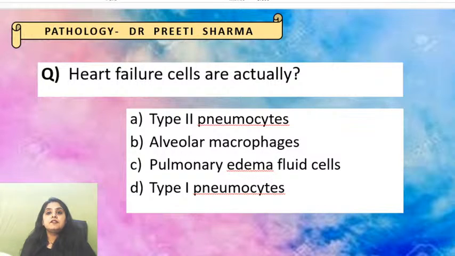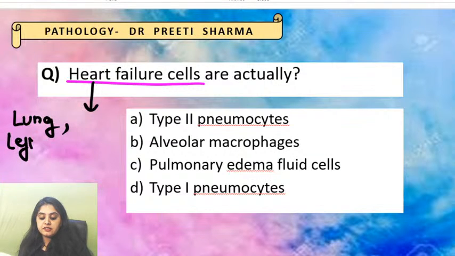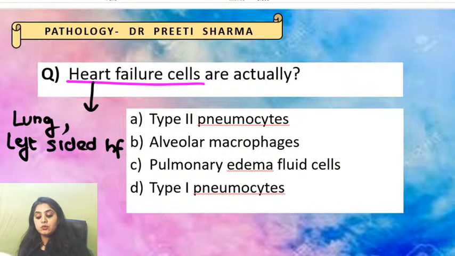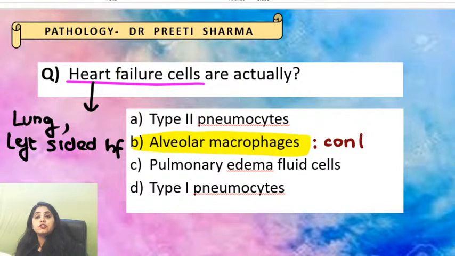It was, heart failure cells are actually what? So if you all remember, I'm not going to discuss this in detail because we just studied it. Heart failure cells were the, yes, many of you are right. They are seen in which heart failure? I just told you, you see them in the lungs and they are seen in left-sided heart failure. So what are they in the lungs? They are alveolar macrophages. Who will tell me what do these macrophages contain? Just now we studied it. They are alveolar macrophages which contain what?